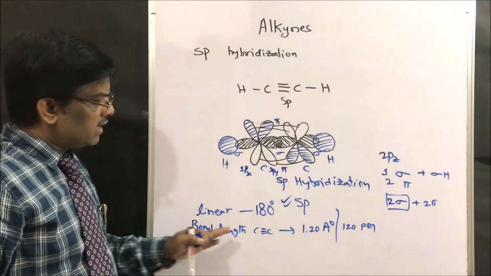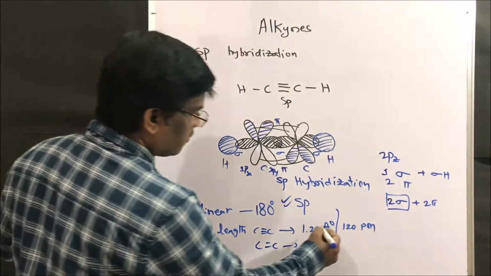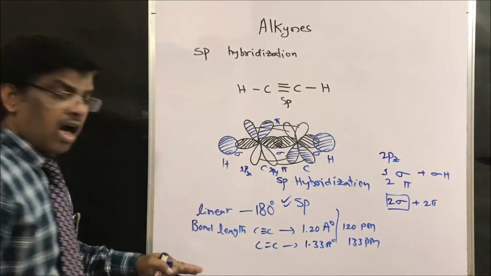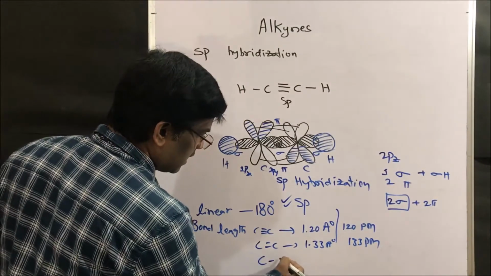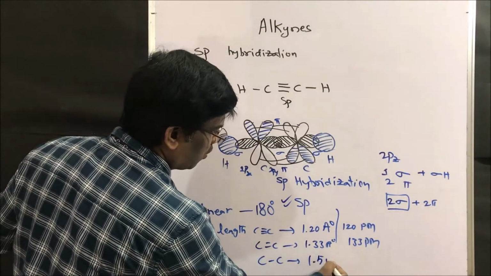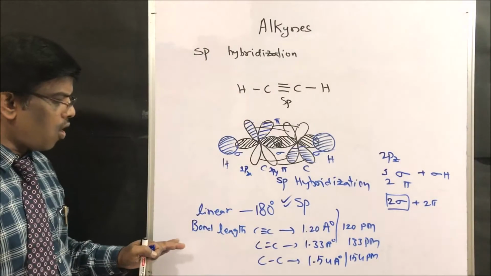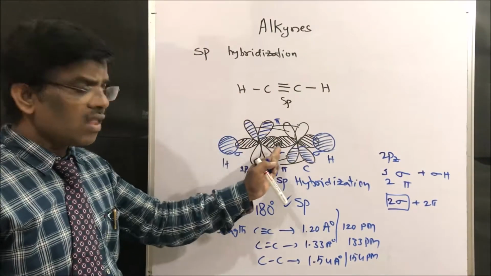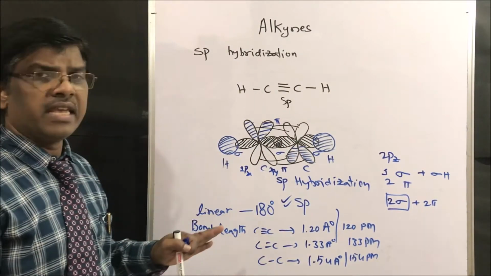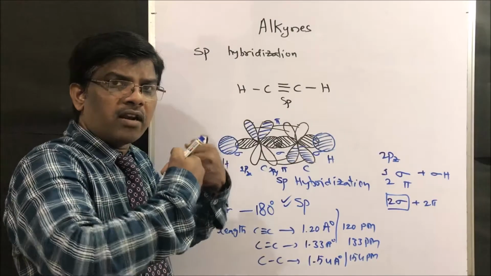This is shorter than the C double bond C, whose bond length, as we know, is 1.33 angstroms or 133 picometers. It is also shorter than the CC single bond. What is the bond length of a CC single bond? It is 1.54 angstroms or 154 picometers. So the C triple bond C is shorter than C double bond C and C single bond C, so it is tightly, closely packed.